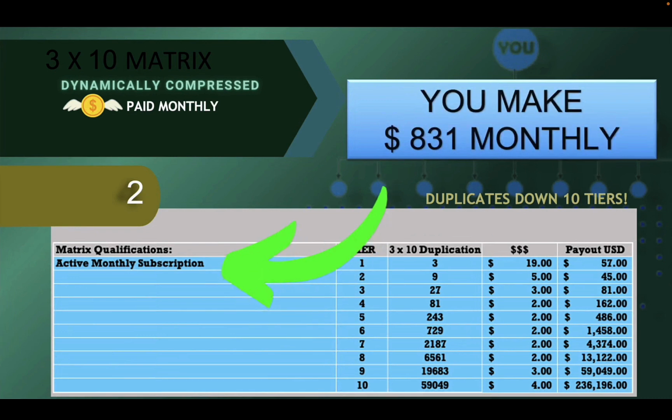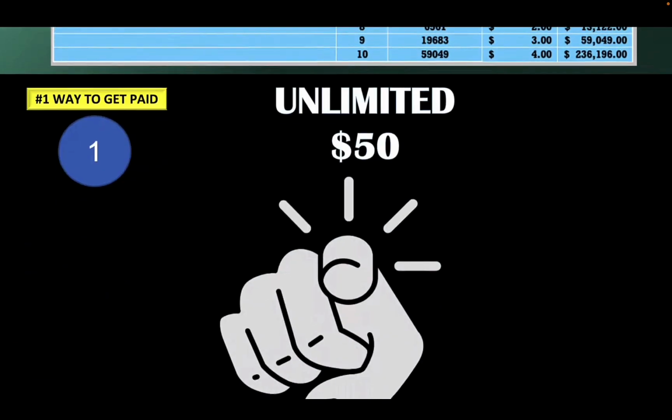Now, what do you need in order to make that $831 monthly? All you need is an active monthly subscription. That is it. A monthly subscription makes you qualify. That means you don't need any group volume. You do not need any total volume. You need an active subscription. As long as people are falling into your matrix, whether you bring them in or it's spillover, you can get paid from each one in your matrix.